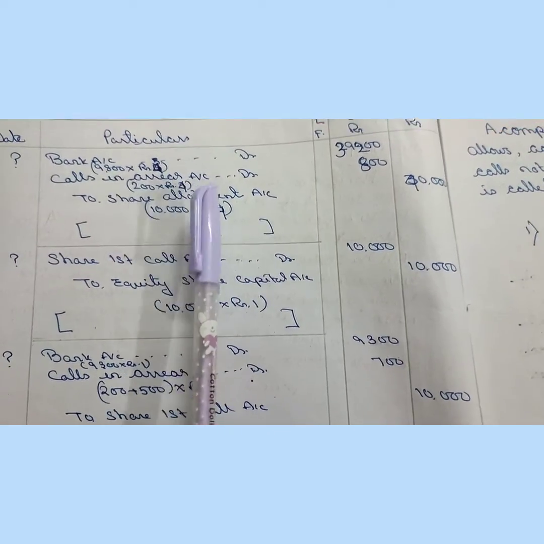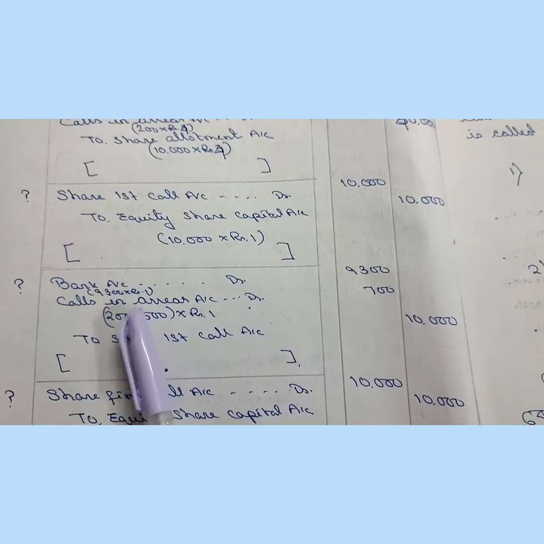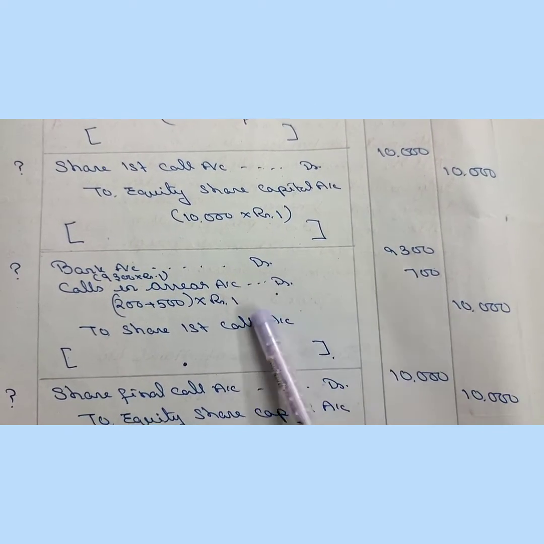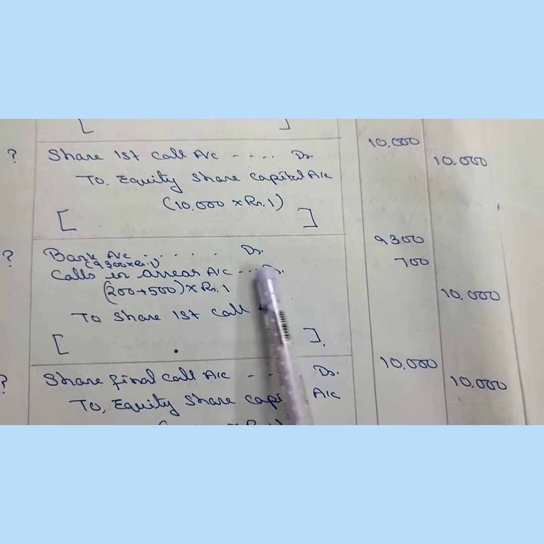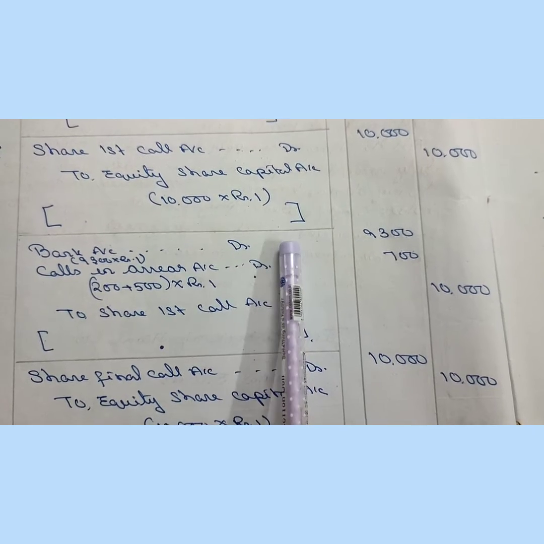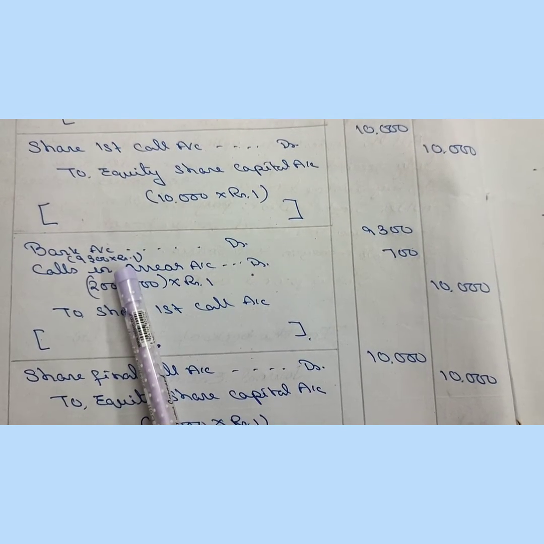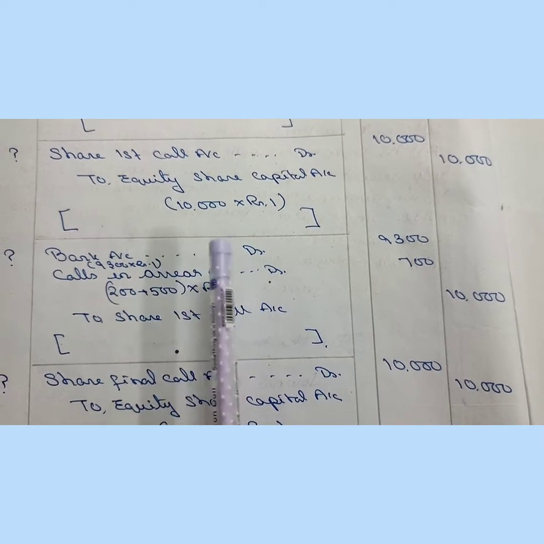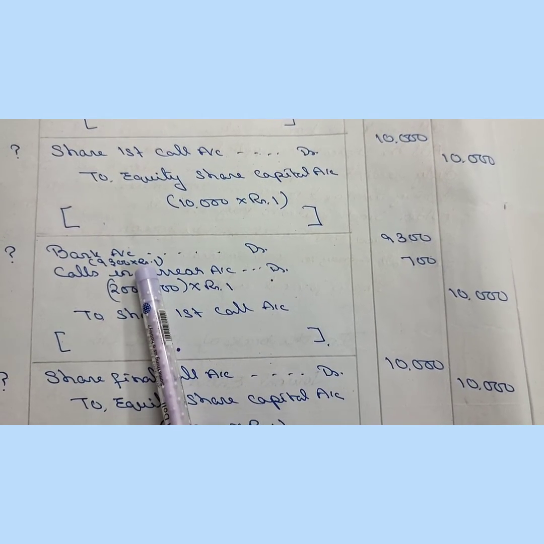Now in case of first call, bank account is debited for 9,300 shares because Ranu does not pay the first call money.